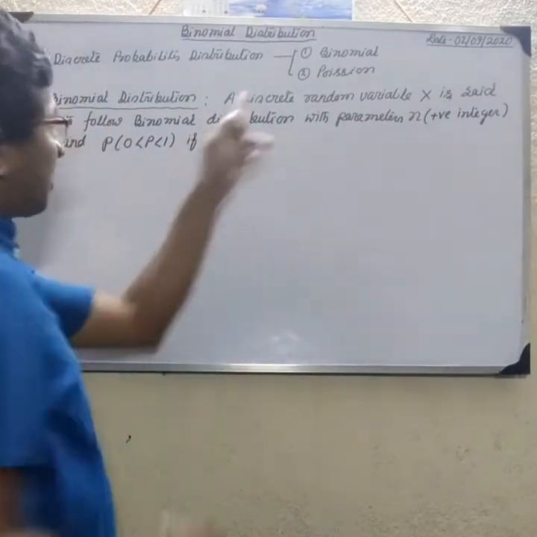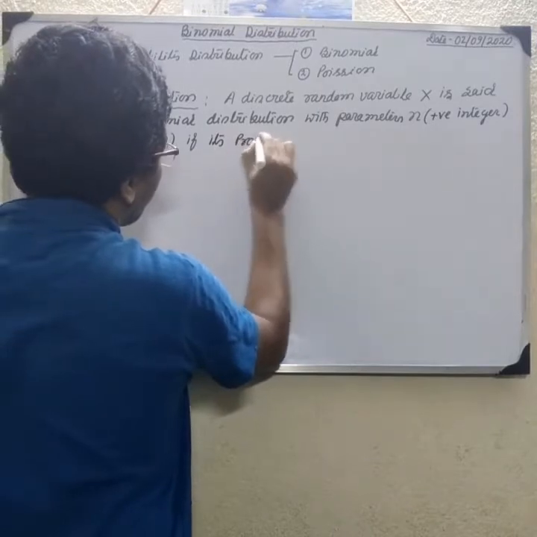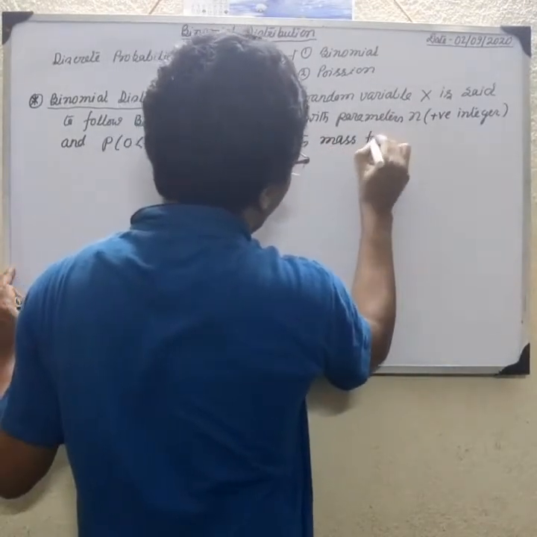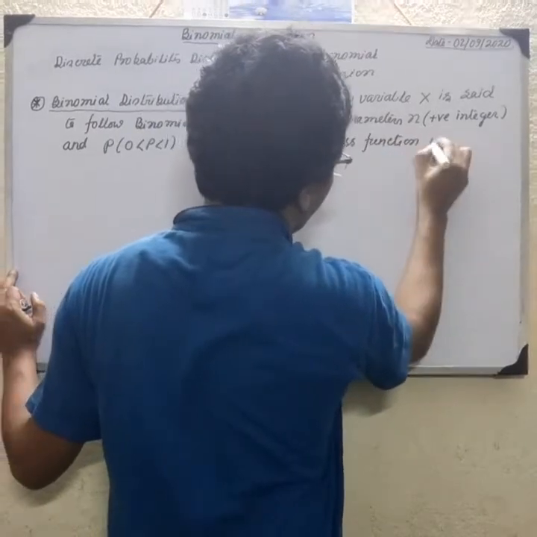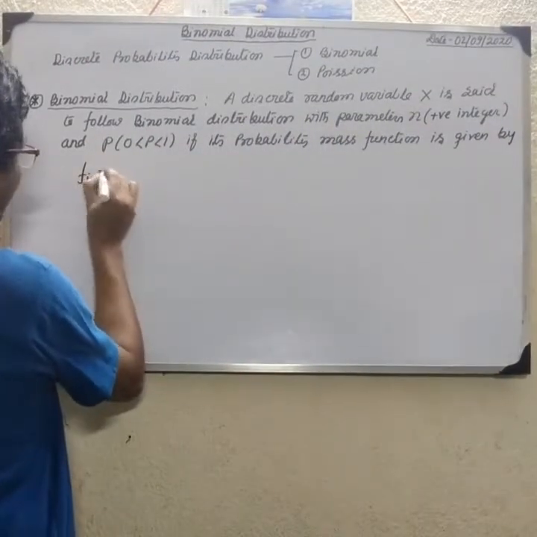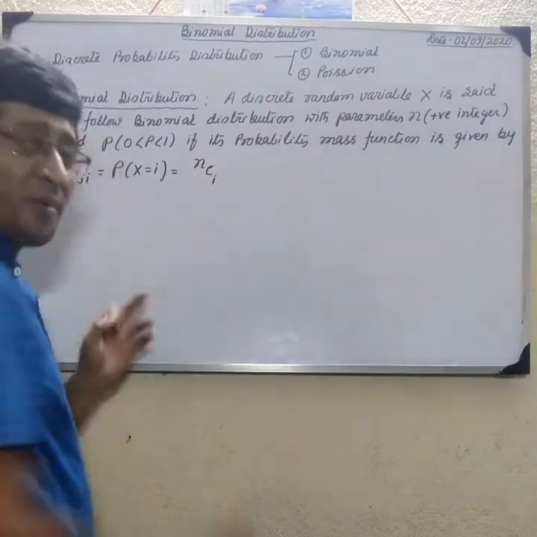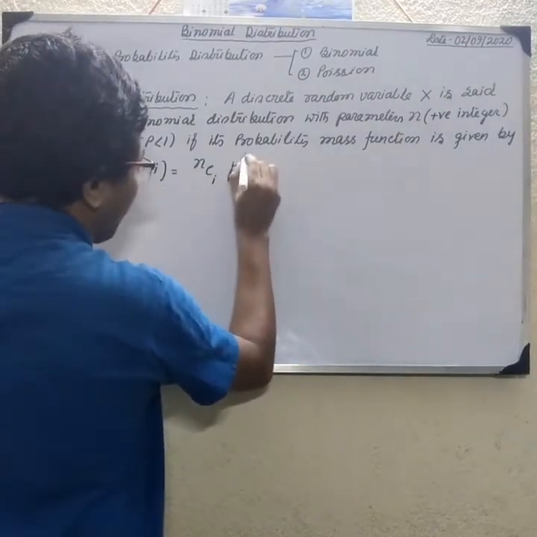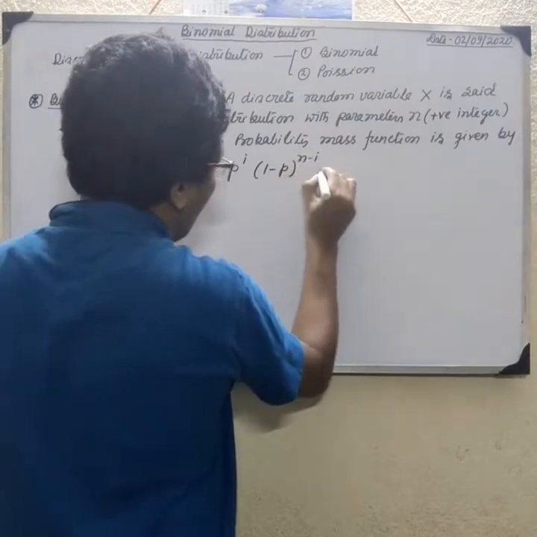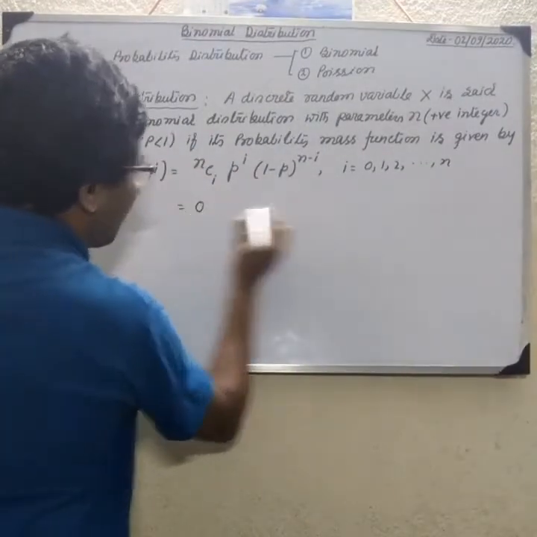Because this is a discrete random variable, this is the probability mass function, which is given by f(i) equal to probability of X equal to i, equal to nCi p to the power i and (1 minus p) to the power n minus i, where nCi is the combination, and i equal to 0, 1, 2 and so on up to n, and equal to 0 otherwise.